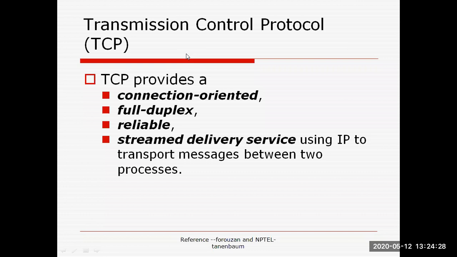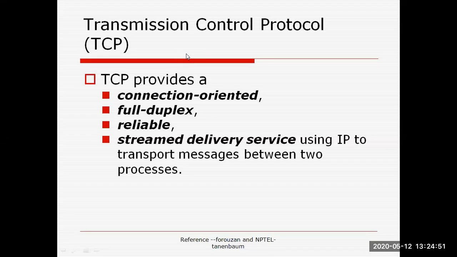So in the transport layer, to provide the connection oriented, reliable service in the TCP/IP model, we use the TCP protocol. TCP stands for Transmission Control Protocol. The TCP protocol has the following characteristics. It is connection oriented.